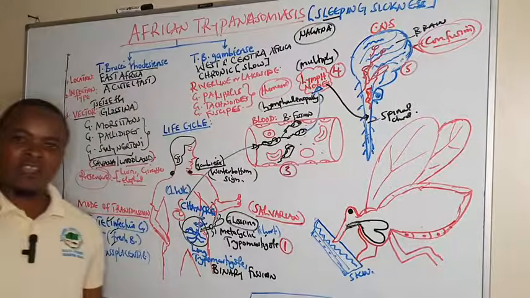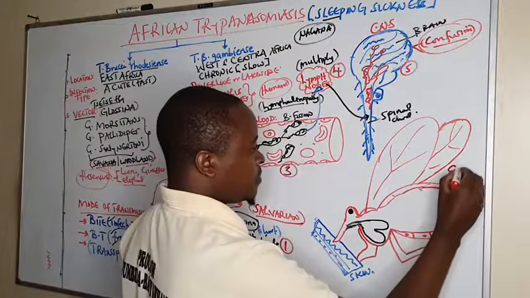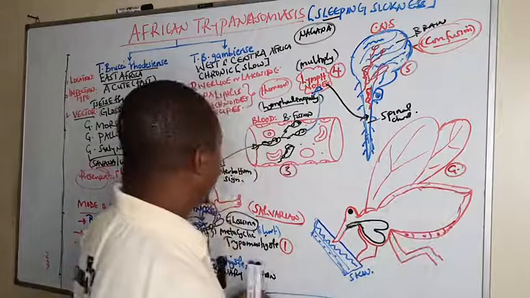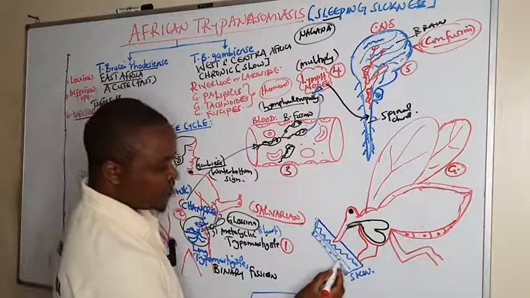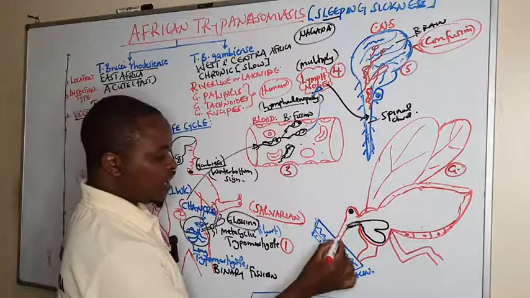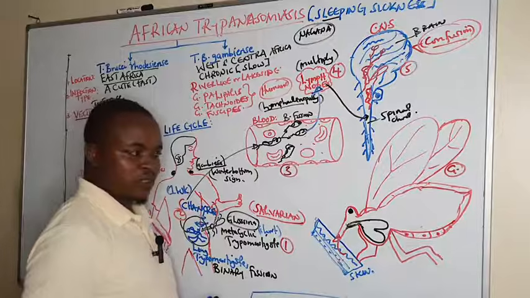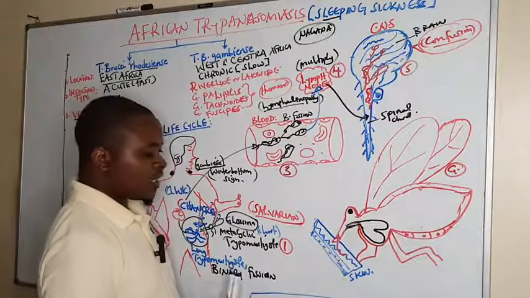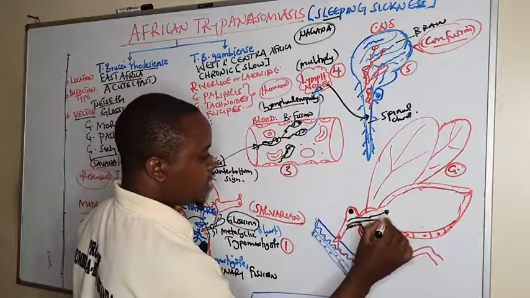And this life cycle continues when the Glossina fly is taking a blood meal from this infected person. This is the skin of this man. So when it is taking up this blood meal, remember it contains the trypomastigotes. So it takes up these trypomastigotes into its midgut.